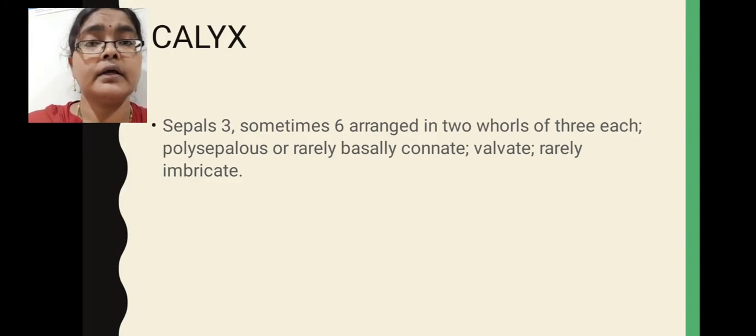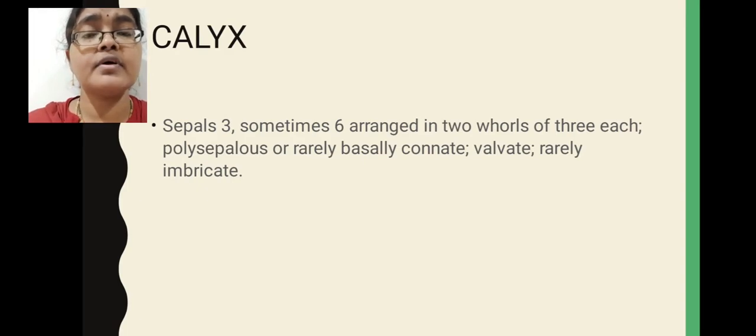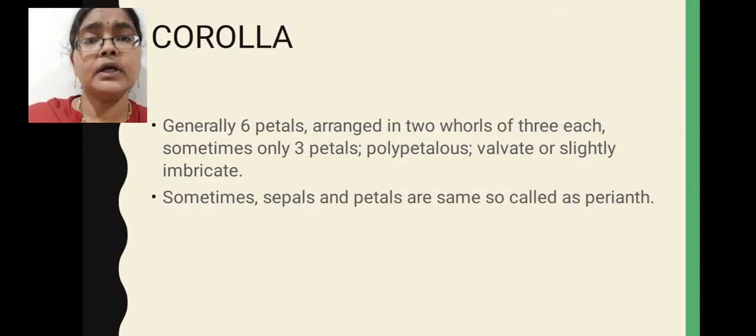Here the aestivation, if you observe, is valvate aestivation. Aestivation means the arrangement of sepals and petals in bud condition. Valvate means the sepal margins come close to each other, and they do not overlap with each other. That kind of arrangement of sepals is called valvate aestivation. Rarely, imbricate aestivation also you can see in these Anonaceae family members.